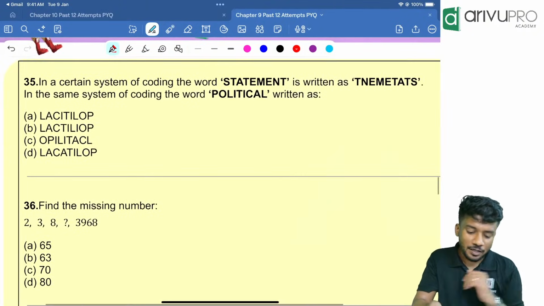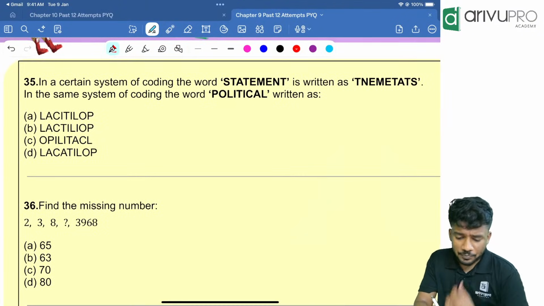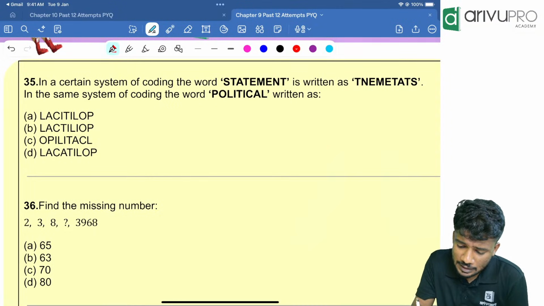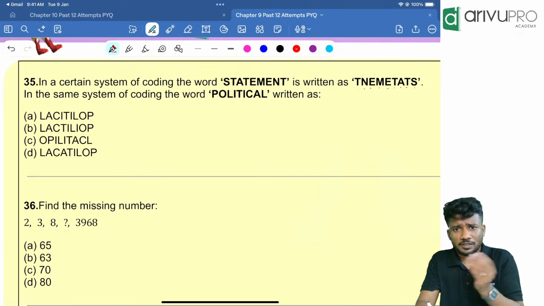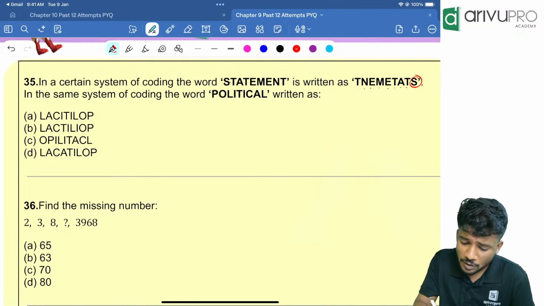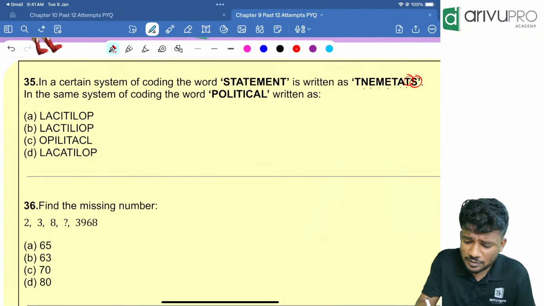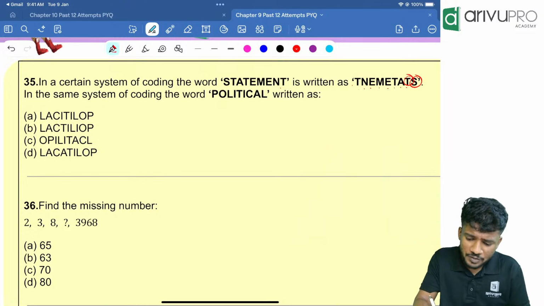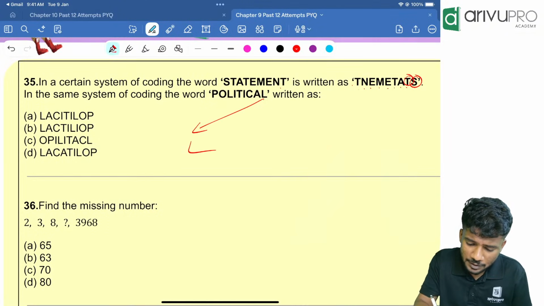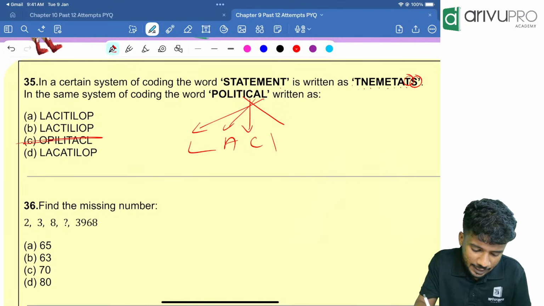Next question. In a certain system coding, STATEMENT is written as TNEMETATS. That means it is written in the opposite way. That means S is the last letter now. T is the second last. That means oppositely we are writing. The last letter is becoming the first letter. That is the code. Similarly here it will be L will be the first letter. Then A will be there. Looking at that, this option is wrong. Then C will be there. Then I will be there. That means this is wrong. This is wrong.